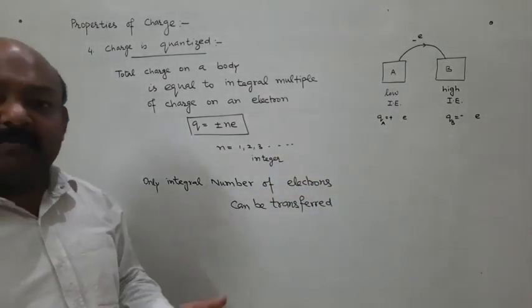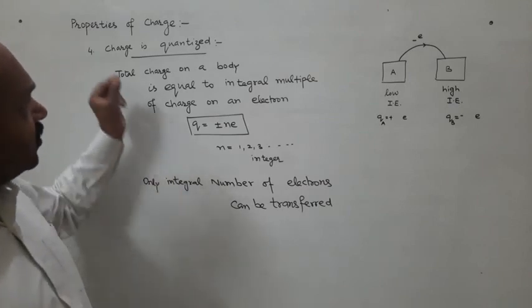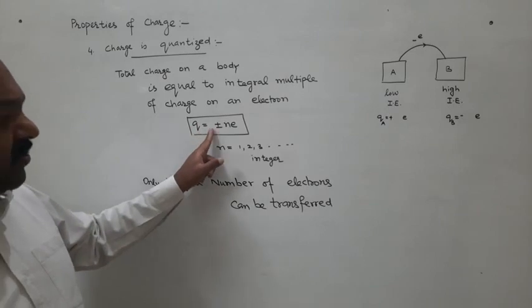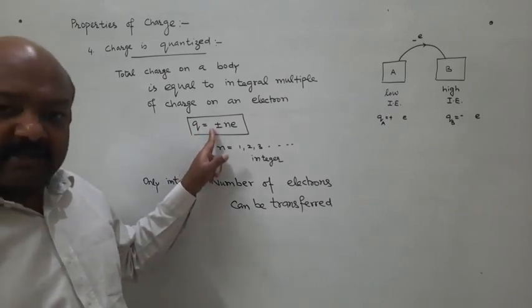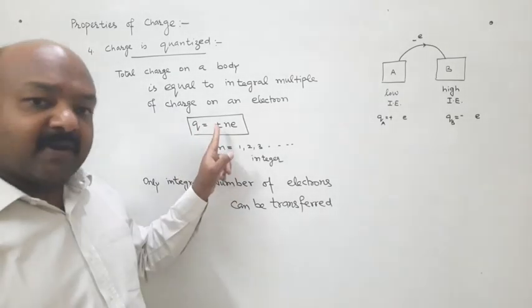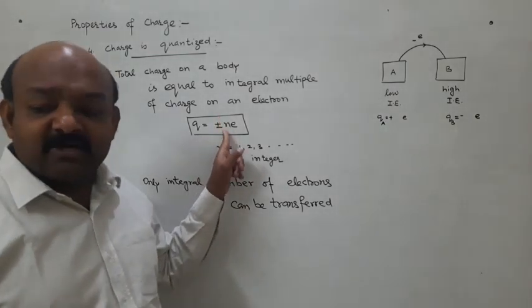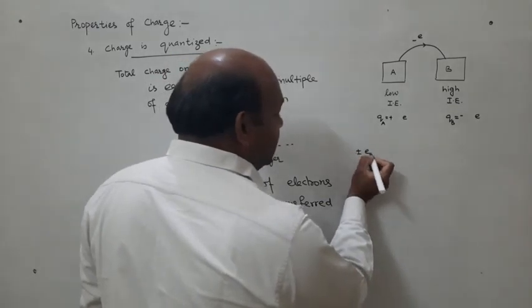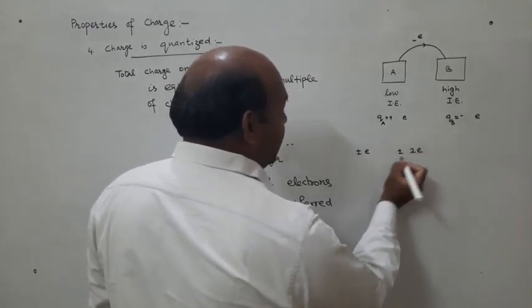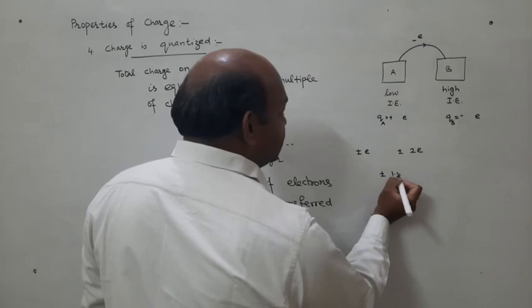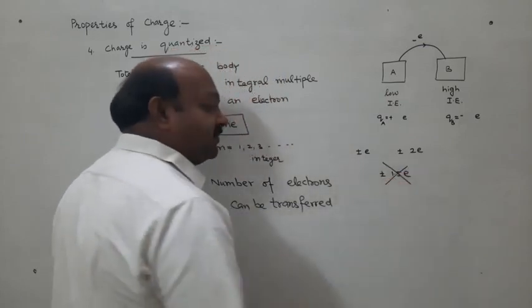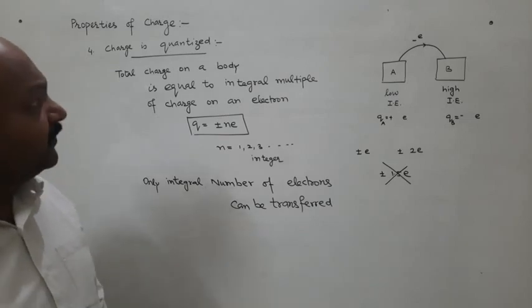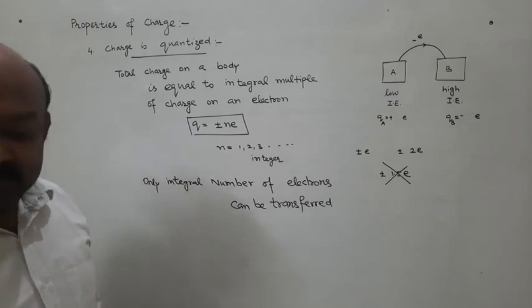So if integral transfer is allowed, charge can have only specific values: plus e, minus e, plus 2e, plus minus 3e, plus minus 4e. Between plus minus e and plus minus 2e, it cannot have plus minus half e. This is not allowed. So this is called quantization of charge.